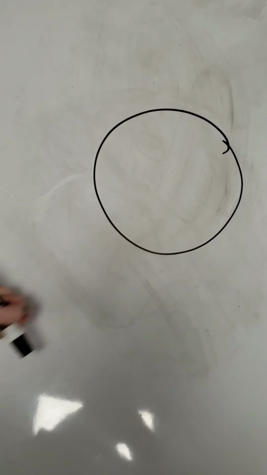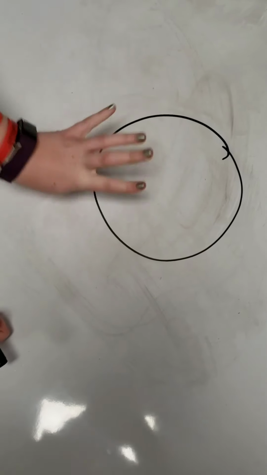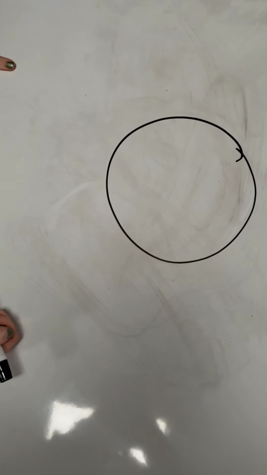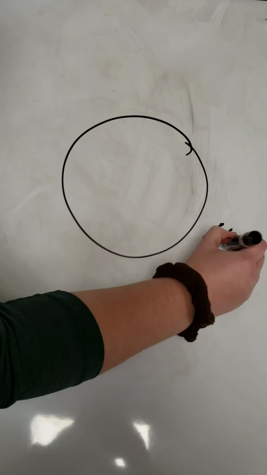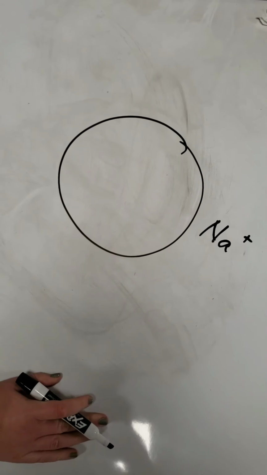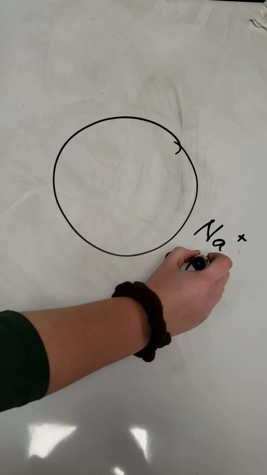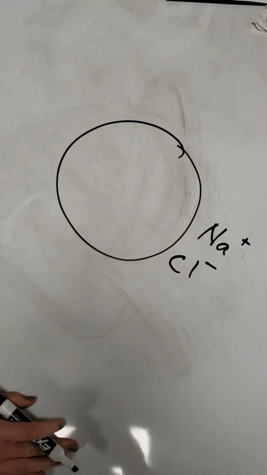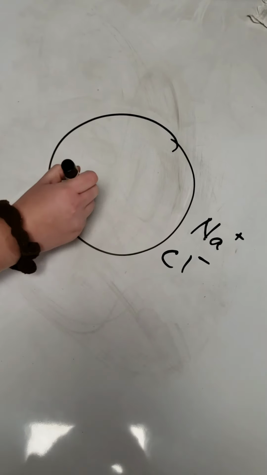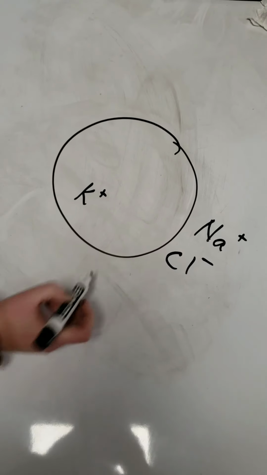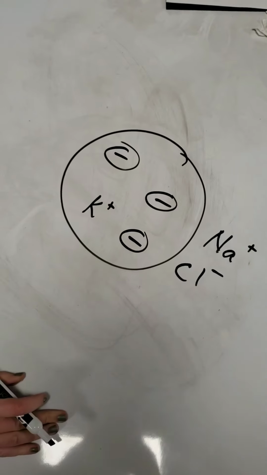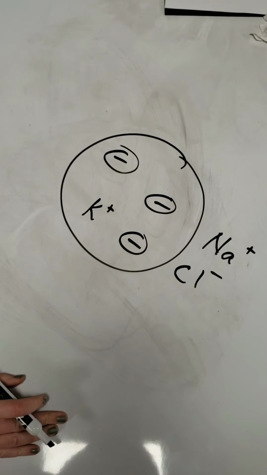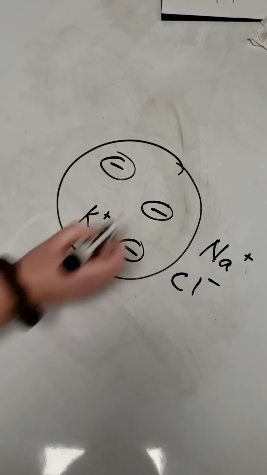So here we have a neuron. When we're talking about neurons, there's four major particles and proteins that we're going to talk about. Outside of the neuron, there is a lot of sodium, which is positively charged, and there's also a lot of chlorine, and that's negatively charged. Inside the neuron, we have a lot of potassium, which is positively charged, as well as a lot of proteins, and those are negatively charged. Overall, the inside of the neuron is negatively charged in comparison to the outside.